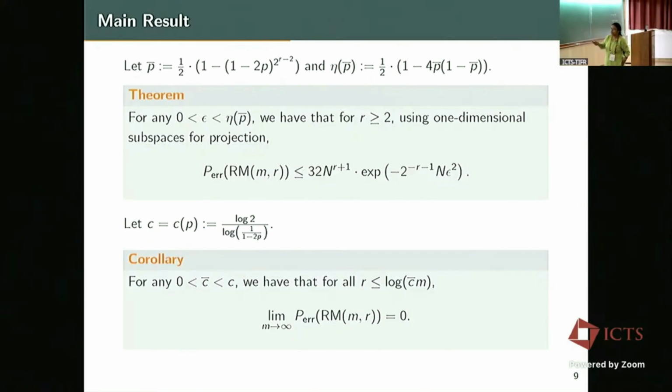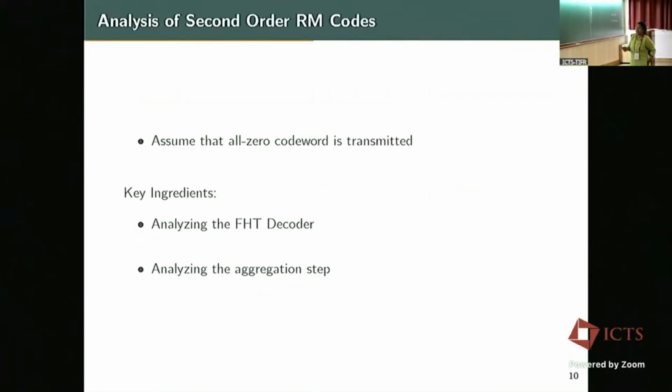And how to interpret this result is that if we plug in R's which grow as log m, still the probability of error actually goes to 0. Okay, so that can be verified. So this doesn't give constant rate Reed-Muller codes whose performance under a low complexity decoder has probability of error going to 0. That's not what we are claiming. But for log m, we do get probability of error which goes to 0.